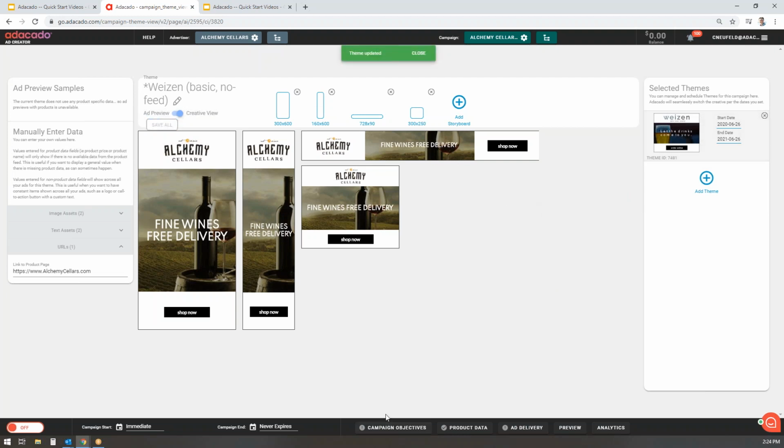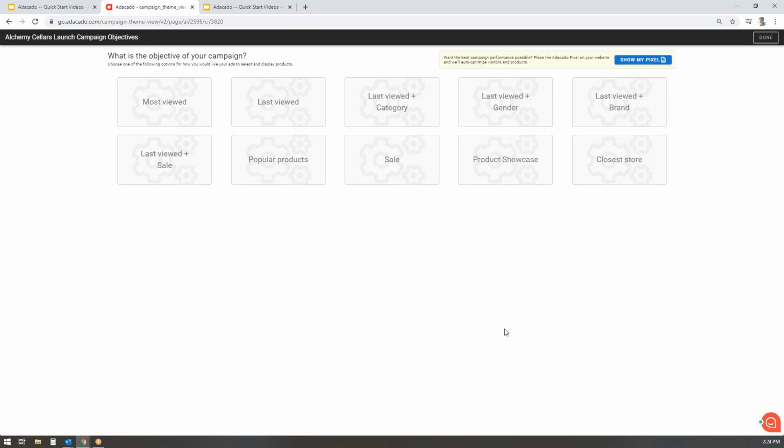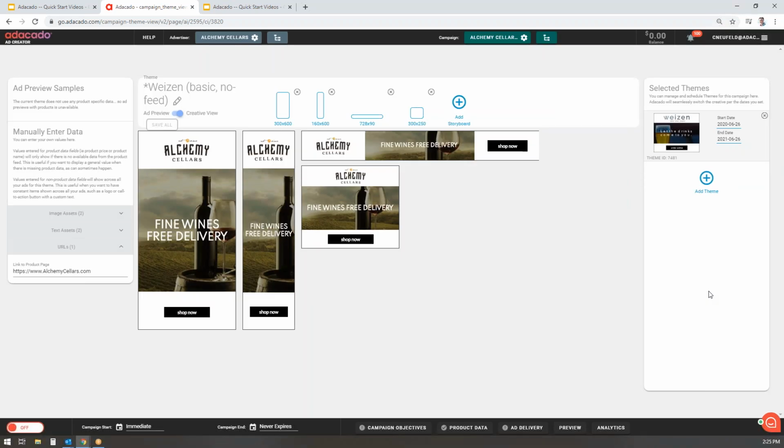The next step is the campaign objective. So I'm going to look down on the footer and click on the campaign objective. And this defines what the ads are going to display. Now I'm using a simple static banner that I want to use to showcase my winery. So I'm going to click on Product Showcase and then select Done up in the corner. So that part's done. Now we just need to continue on in our process.